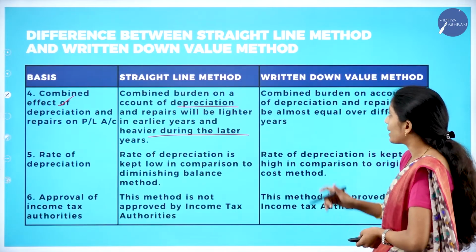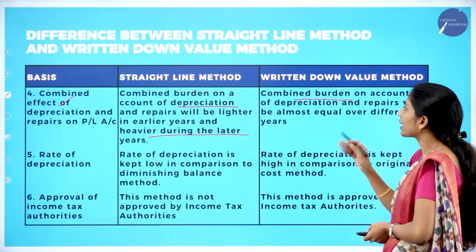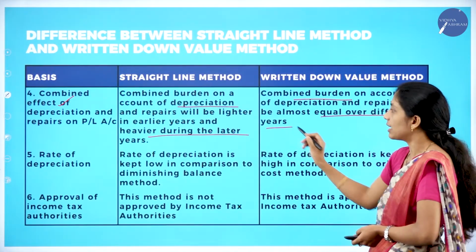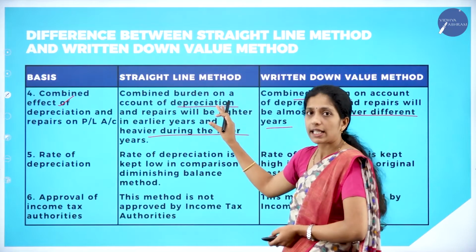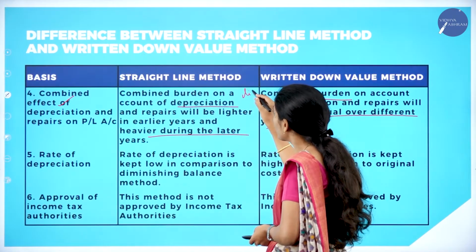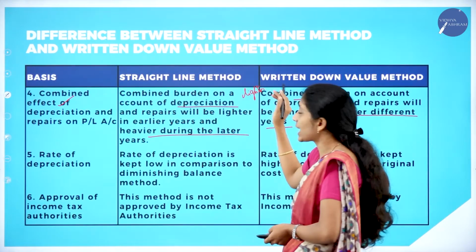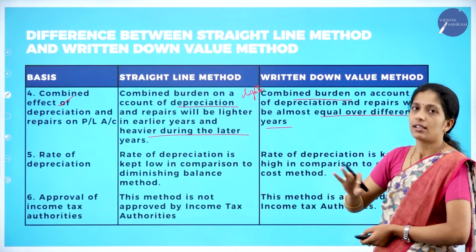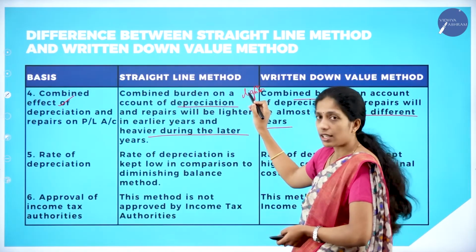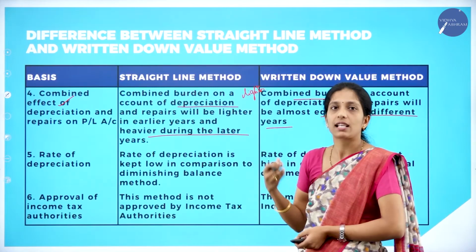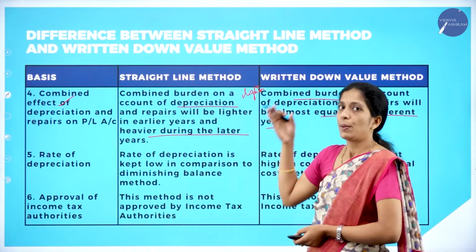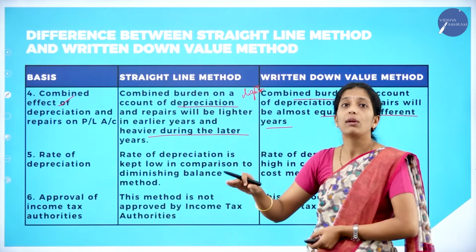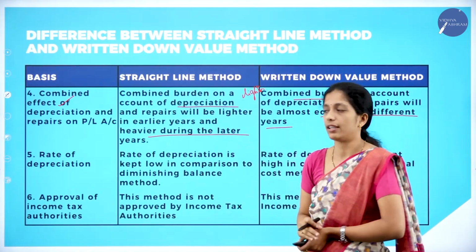Whereas in written down value method, combined burden on account of depreciation and repairs will be almost equal over different years. Here what happens? In straight line method, initially the burden will be very light, whereas under written down value method, there will be equal burden. So in straight line method, initially it will be lighter and as the years pass it goes on burdening. Whereas in written down value method, there is no such thing. There will be equal burden from first year to last year.